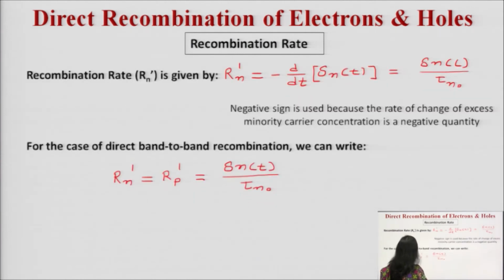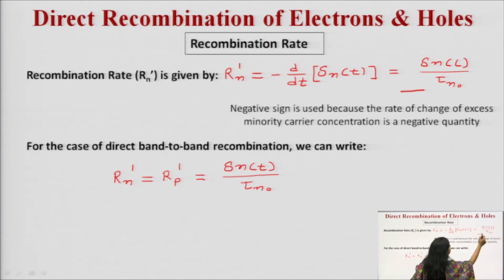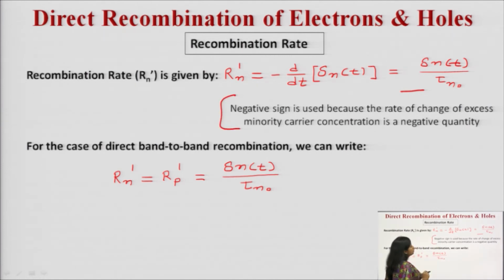Recombination rate. Recombination rate is denoted by Rn dash, and it can be written as what? Minus d upon dt del n of t, or it is del n t upon tau n, which is the mean lifetime of the carrier. The negative sign indicates the rate of change of excess minority charge carriers. This is a negative quantity. That is the only thing the sign is indicating. For the case of direct band to band recombination, you can write this particular equation in this form. So, you can note down this particular formula as well.